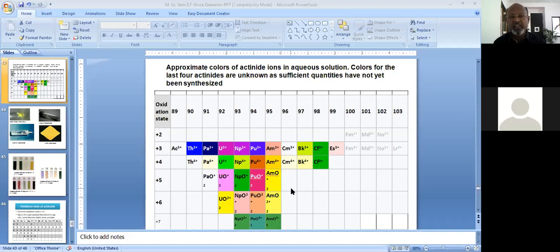So here it is seen that the maximum number of colored ions are from the common or principal oxidation state, that is plus 3. All the other oxidation states, whether plus 4, 5, 6 or 7, have very limited colors. So the plus 3 oxidation state is the one shown by these elements. Now, if we see a representative example of all these colors, then see this slide.